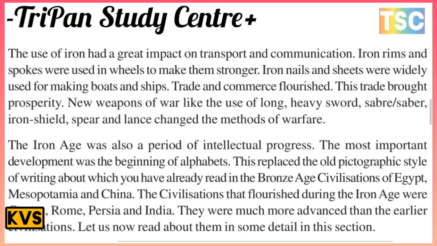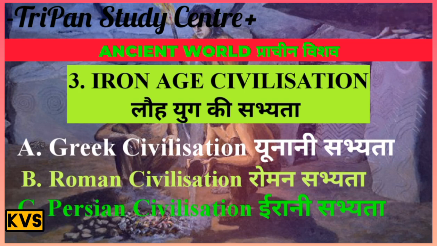The civilizations that flourished during the Iron Age were Greece, Rome, Persia and India, and they were much more advanced than the earlier civilizations. Let us now read about them in some detail in this section on different types of civilization.